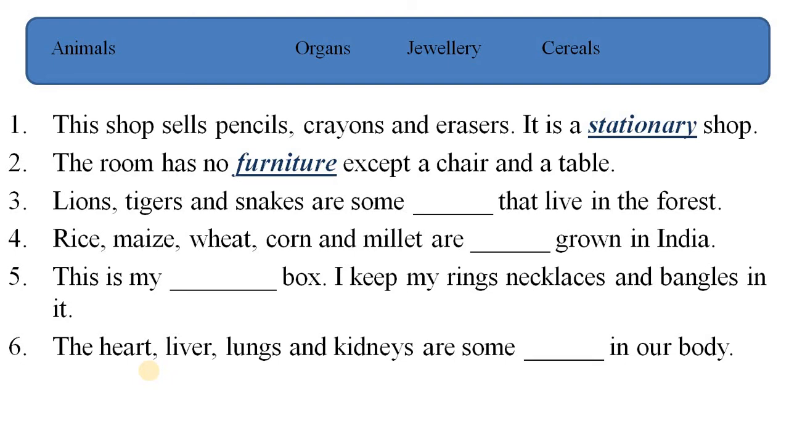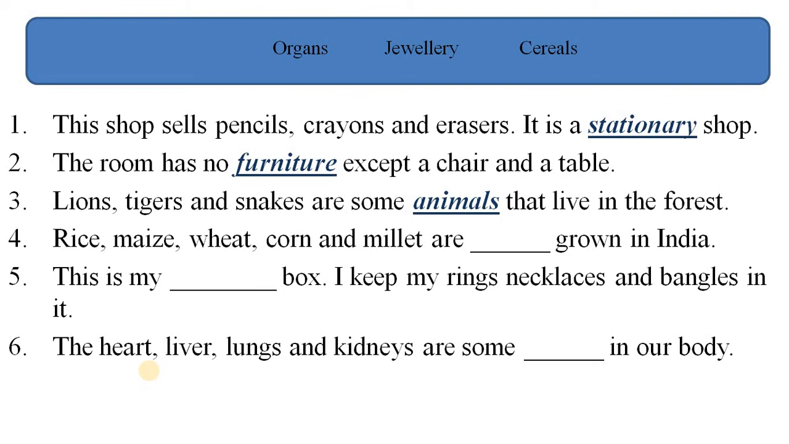Lions, tigers and snakes are some dash that live in the forest. And the answer is, lions, tigers and snakes are some animals that live in forest. Rice, maize, wheat, corn and millet are dash grown in India. All these things are cereals. So the answer will be rice, maize, wheat, corn and millet are cereals grown in India.